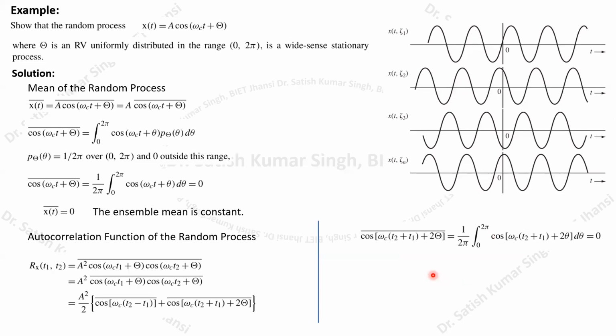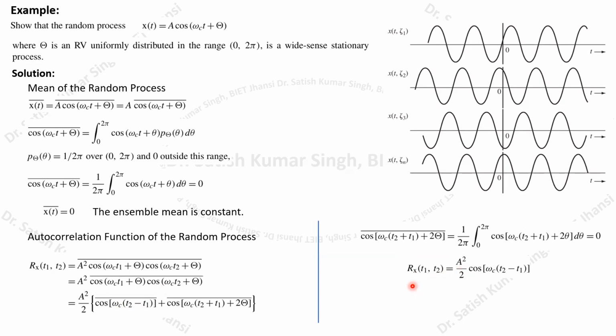So the mean value of this particular second term is going to be 0, and we are just left with this particular mean value. Because we have definite values of t2 and t1, it will also be treated as a constant. So the ultimate result that we are going to get is R_X(t1, t2), and this value will be A square by 2 cos(omega_c (t2 minus t1)). This is the final value of your autocorrelation function.